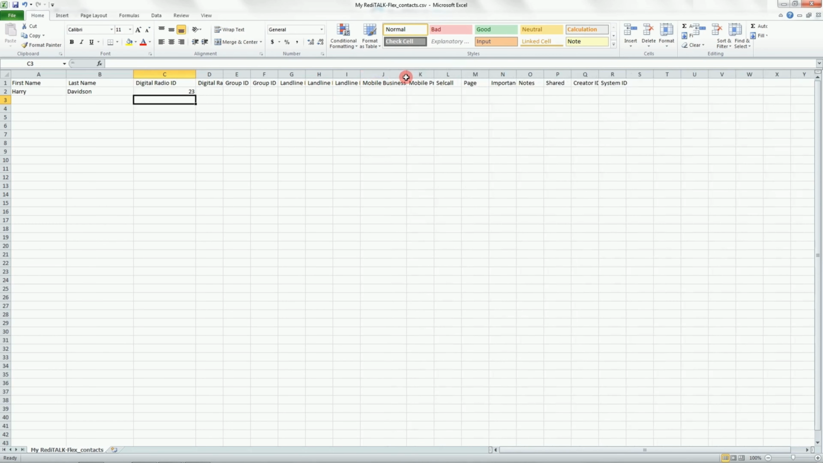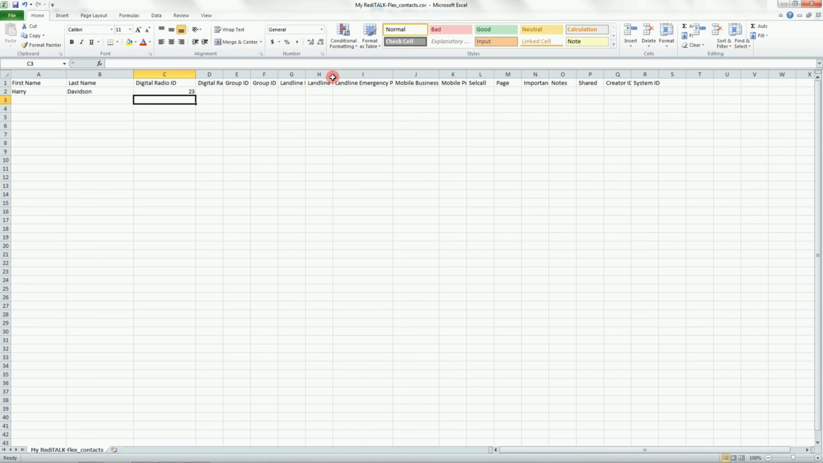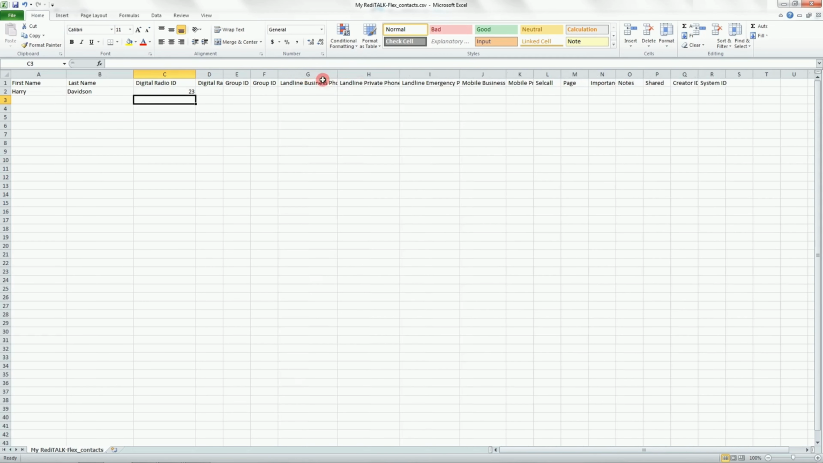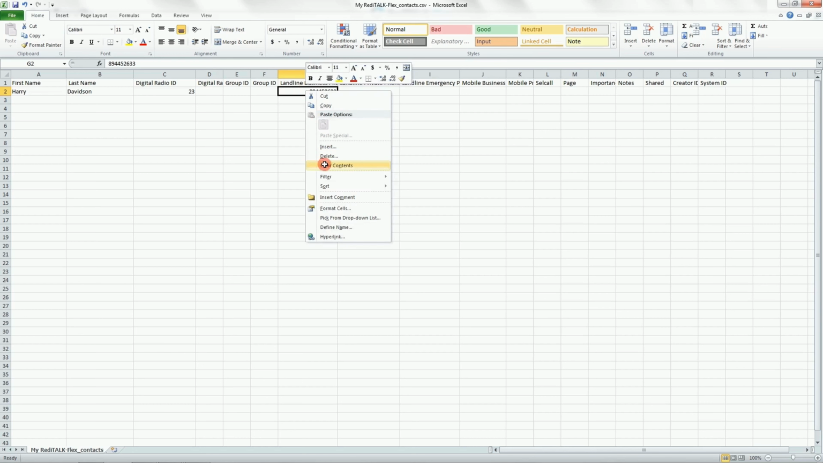And we'll give him a landline number. I'll just move these out a bit so that we can read the headings. A landline business phone. Okay. Now I'm going to put in 0894452633. Now you notice after I've entered that, it's deleted the leading 0, and this is a bit of a problem with entering numbers.